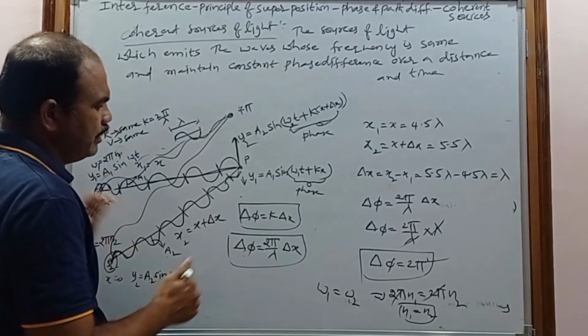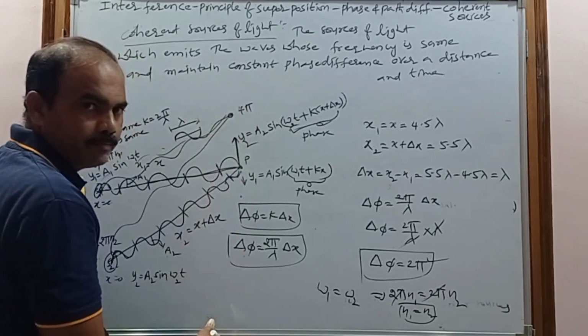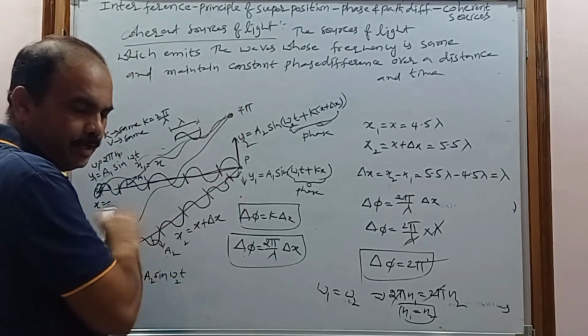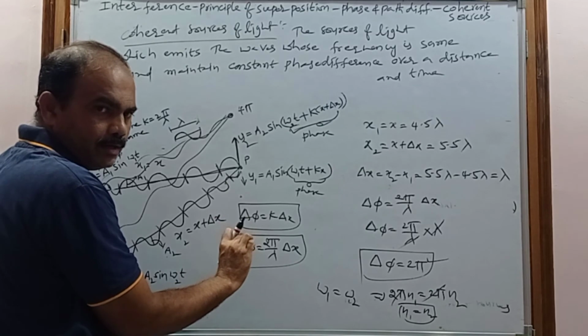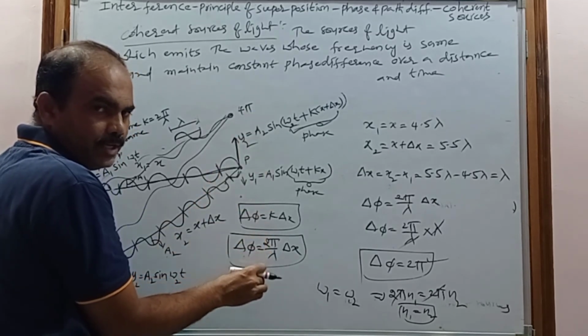So if we take different points in the medium, the waves reach each particle with a different phase difference.